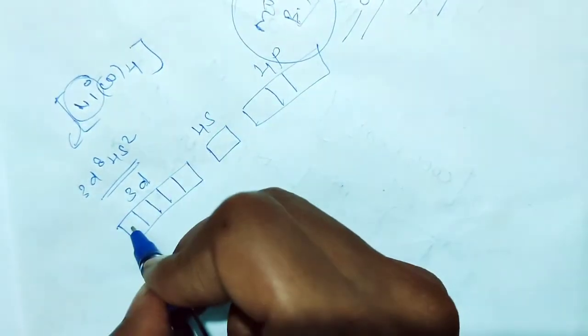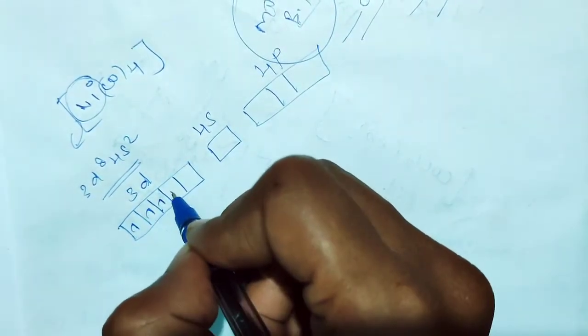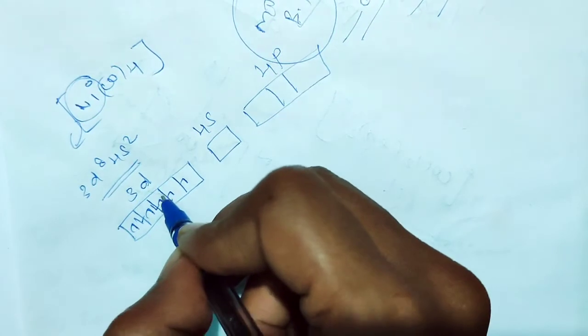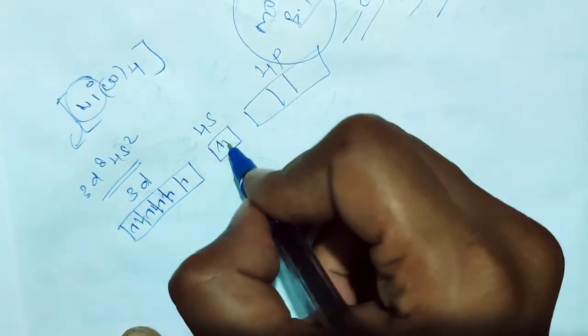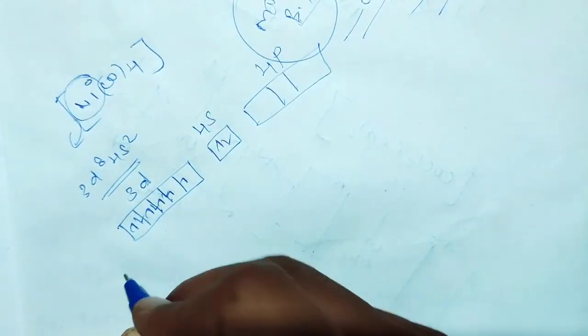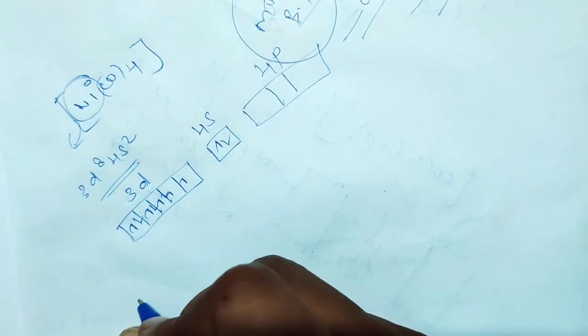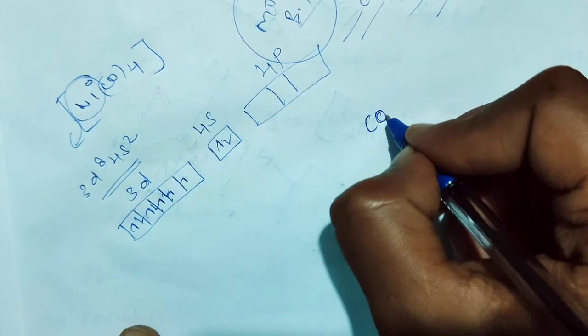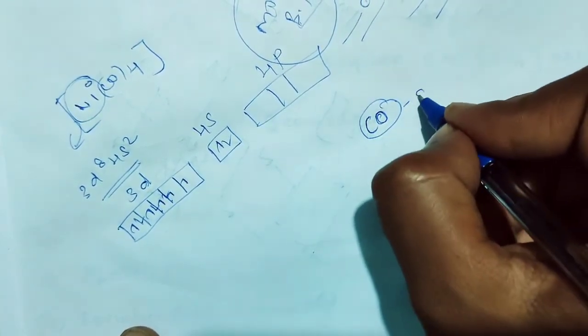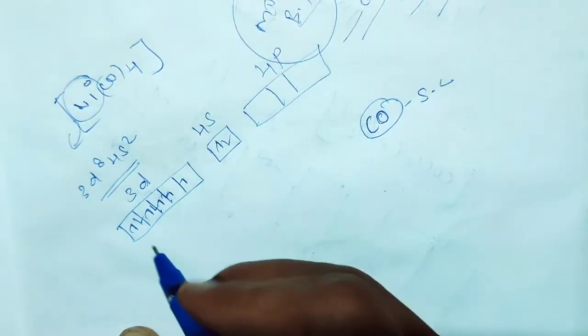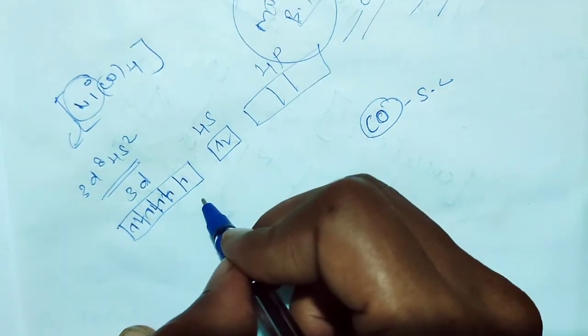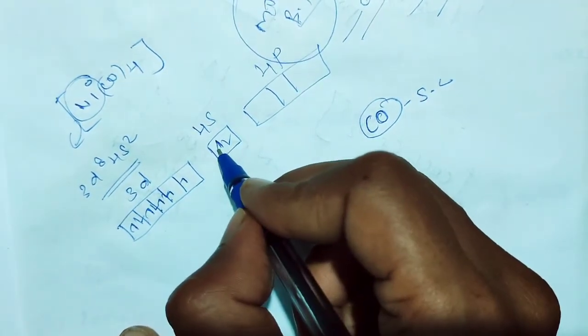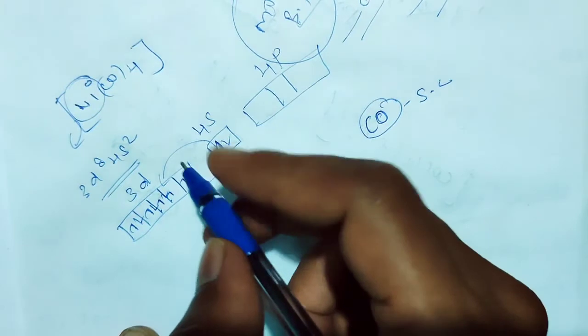So you fill the electrons: 1 2 3 4 5 6 7 8 electrons. Now this one has 2 electrons, right? So here carbonyl is given. Generally, carbonyl is a strong ligand. Because carbonyl is a strong ligand, now these 2 electrons pair up in the 3d orbital.